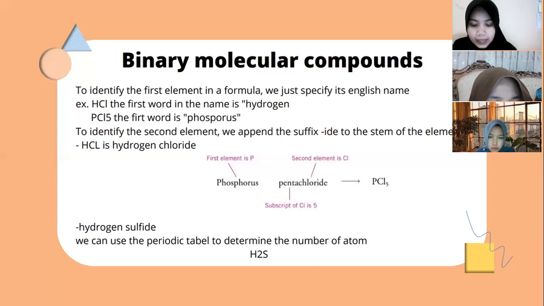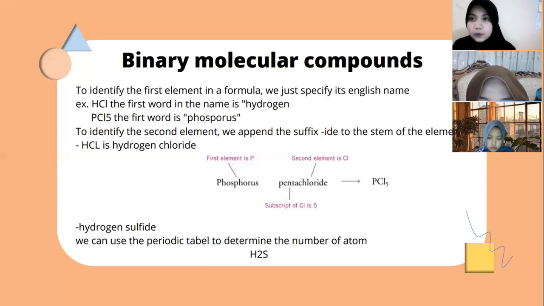The name tells us the compound contains two elements, hydrogen and sulfur. So we don't know the number of atoms for hydrogen sulfide, but we can use the periodic table to determine the number of hydrogen atoms in molecules of the simple nonmetal hydrogen compounds.